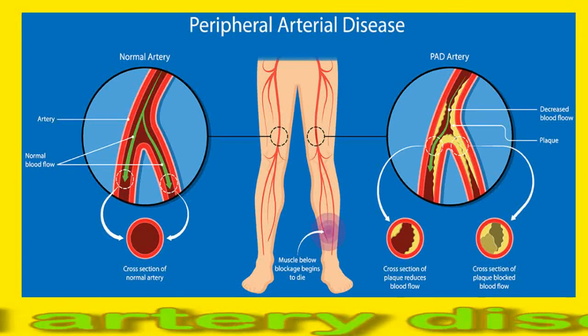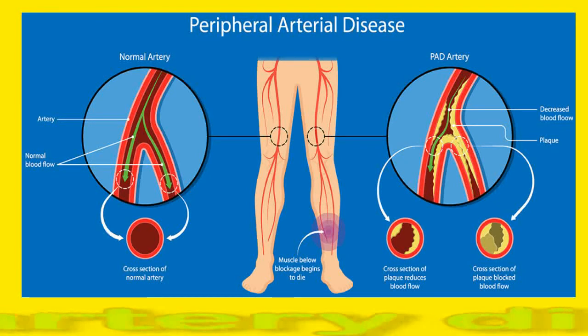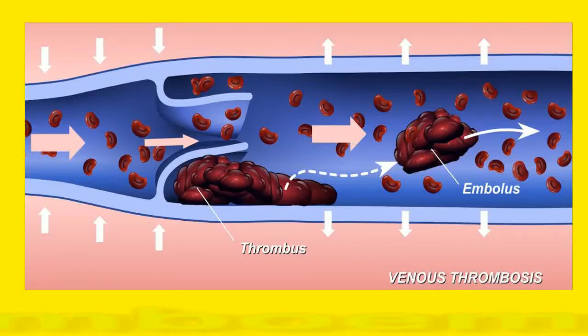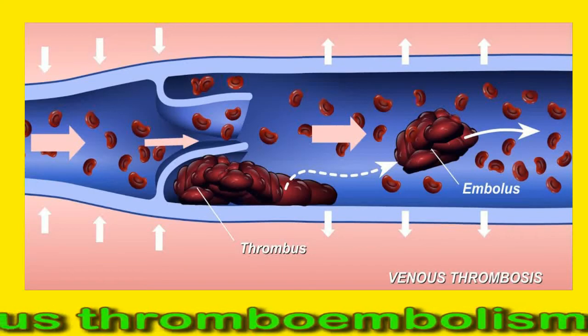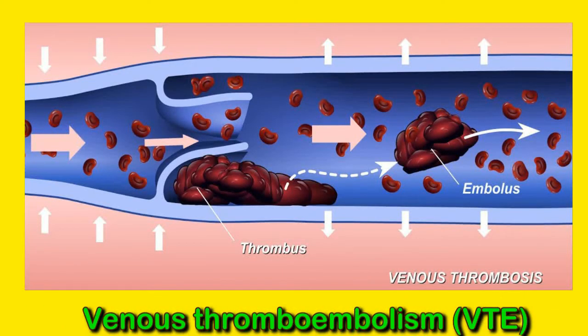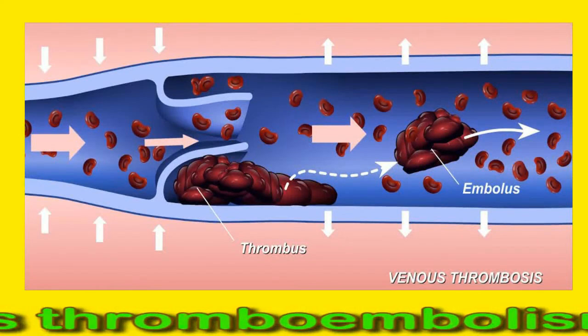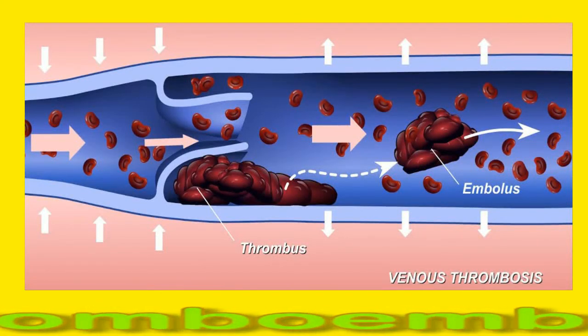PAD tends to occur more often in older people. Venous thromboembolism or VTE. Venous thromboembolism or VTE is a blood clot that gets stuck in a vein, blocking the flow of blood. It is a serious condition that needs emergency medical attention.